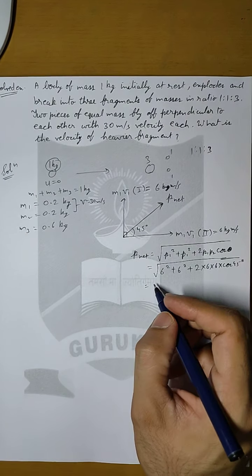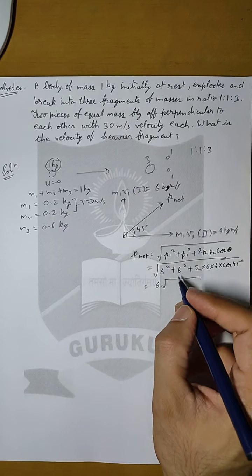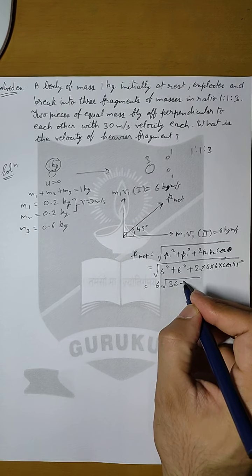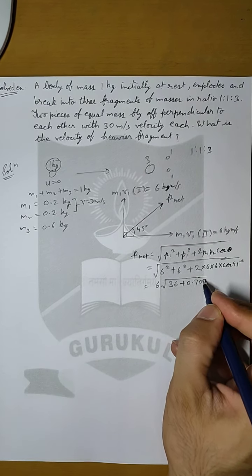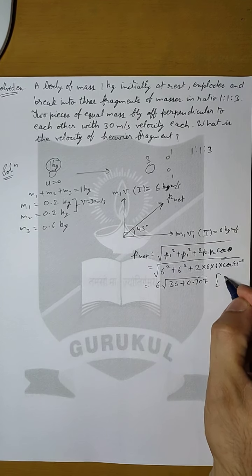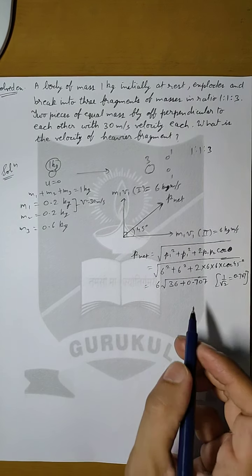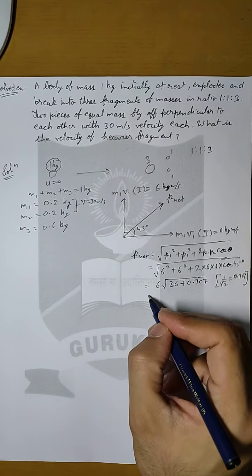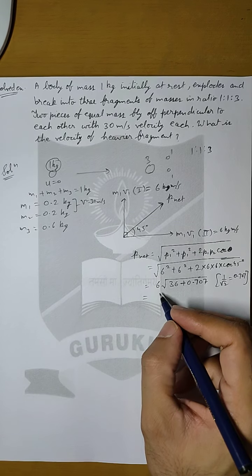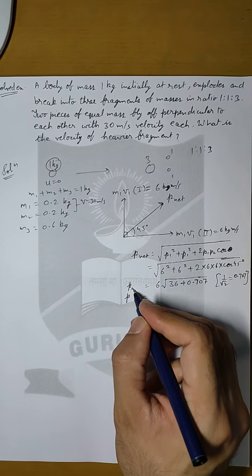Now if you solve this, cos 45 will be 1 by root 2, and 1 by root 2 is 0.707. If you solve this, I am directly writing the answer here. This is our P net.